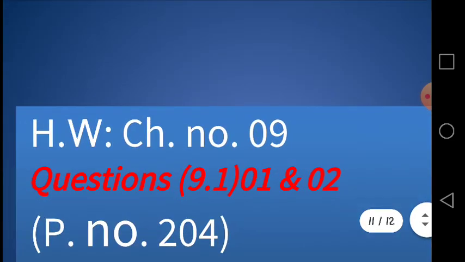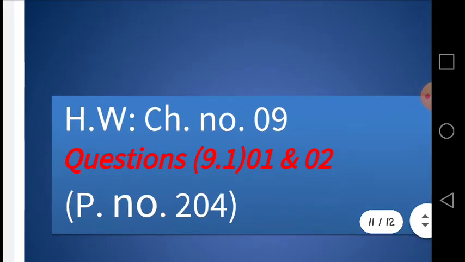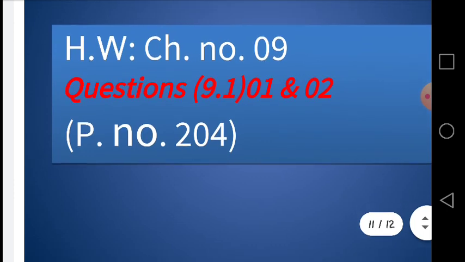Now I have selected some homework for you. This is from your chapter number 9, which is on page number 204. Questions number 1 and 2, you have to do them in your notebooks and submit them into your groups.